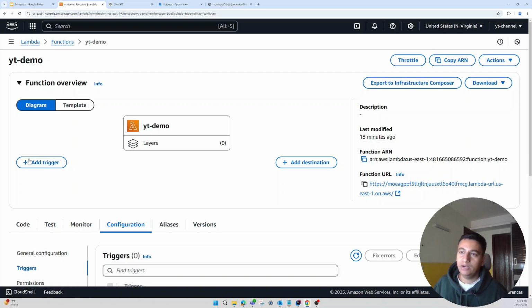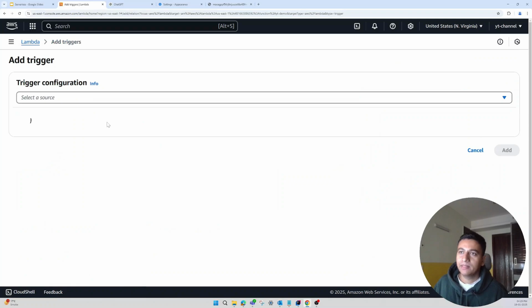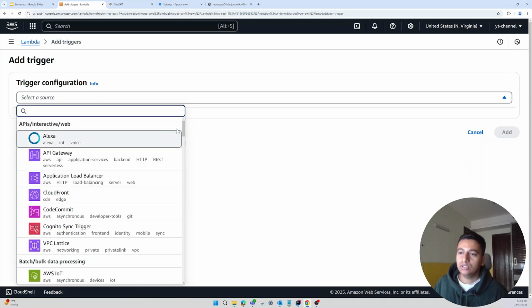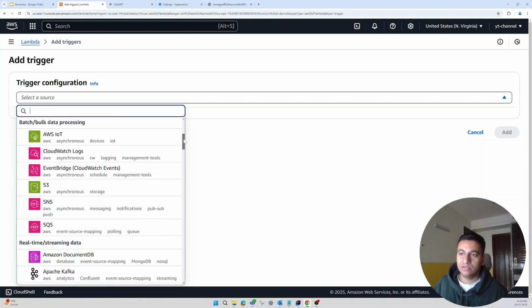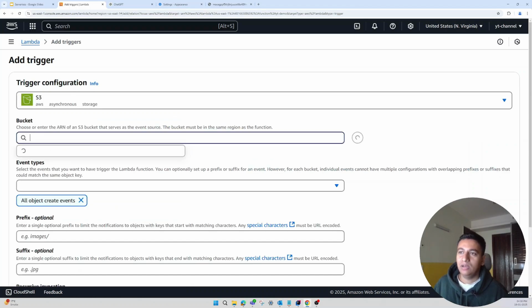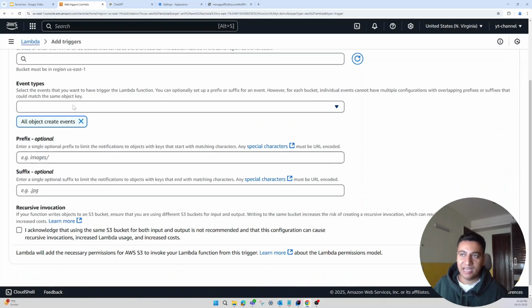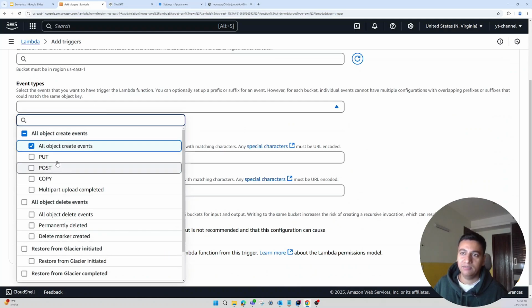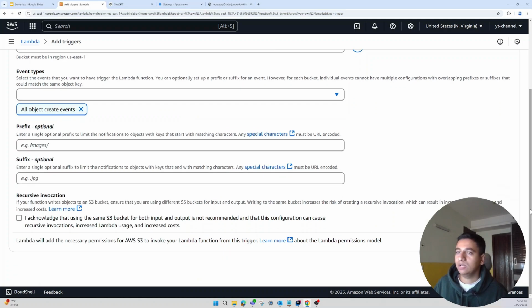Okay, so what you can do is click on add trigger and select a source. You can select a lot of services. For example, if you want to select S3, you can select that. Then you will have to enter your bucket, and you can select the event types, whatever event you want, whether it's a put event, a post event, or whether a file is deleted. Based on that you can select.